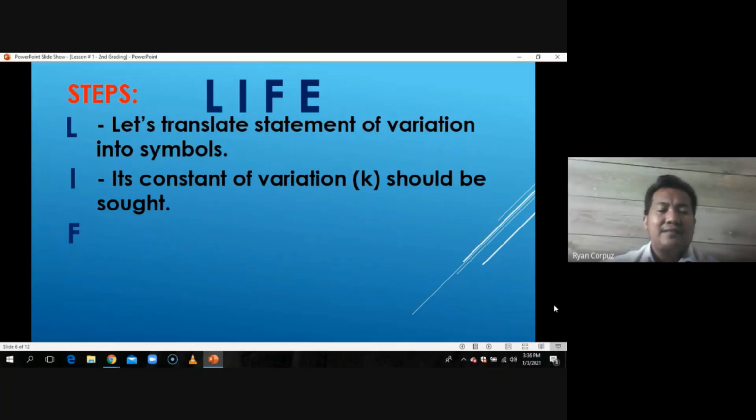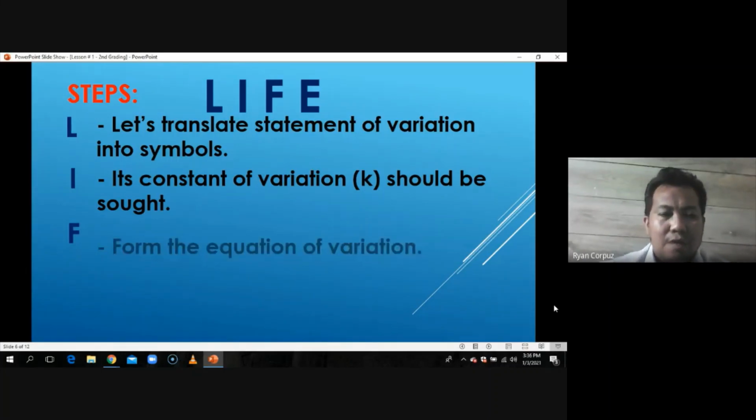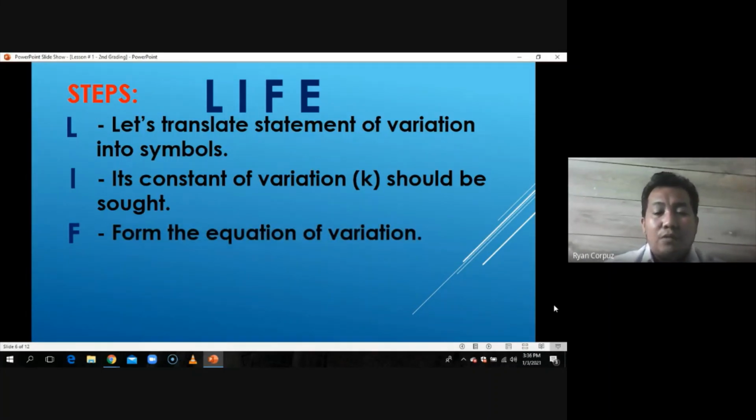Then after that, F will follow. F stands for form the equation of variation. So we do have here what we call equation of variation. Ano ba equation na sinasabi natin equation of variation? That is the equation involving already the constant of variation. So, the second step, nakuha mo na yung constant of variation.